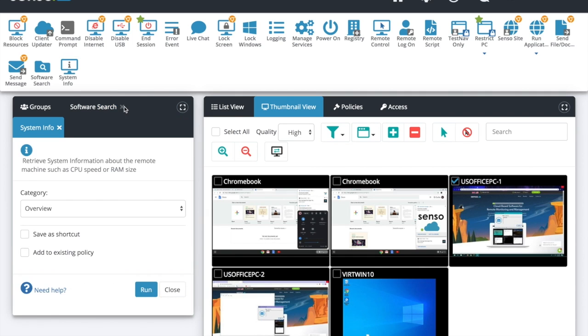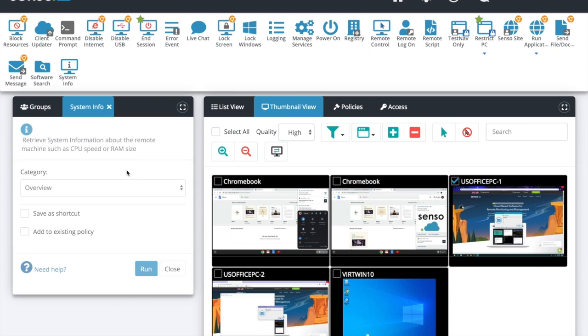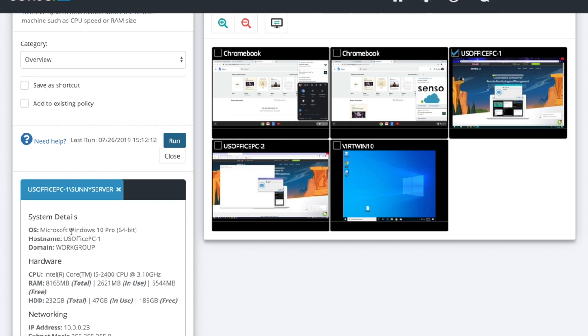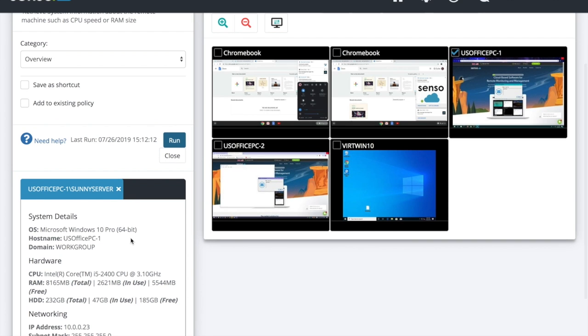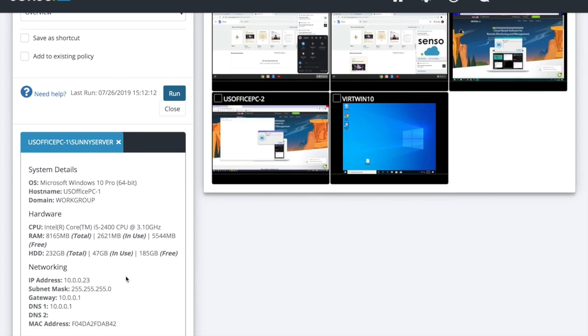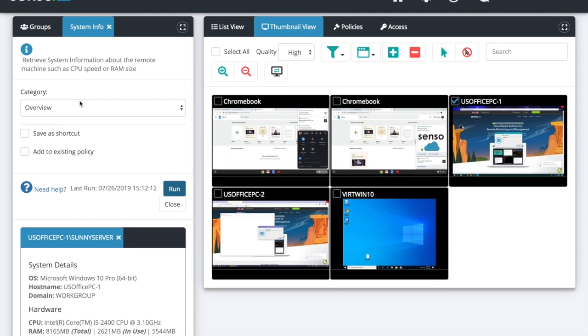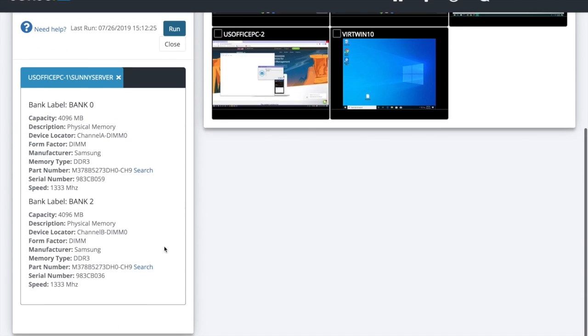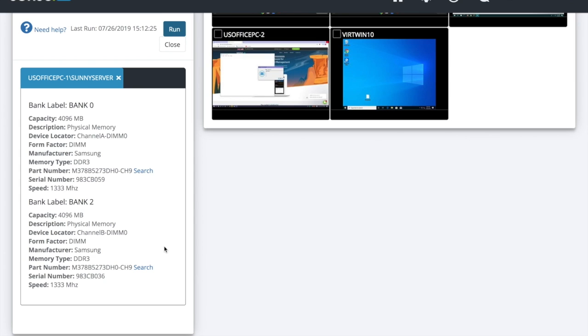Software info. Take a deeper dive on these devices, get back information. You can do an overview where you can get system details, what's the operating system on it, what's the hardware in it, what's the MAC address, IP address, that sort of information, all the way down to, I don't need to run across my entire school district to find out how many banks of memory are installed on this. This one I can just run and say, I got 2 banks of memory.